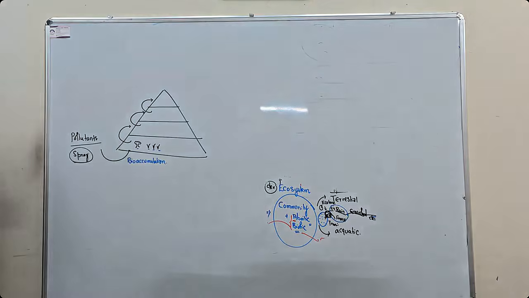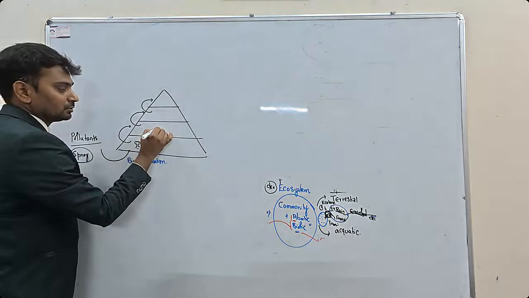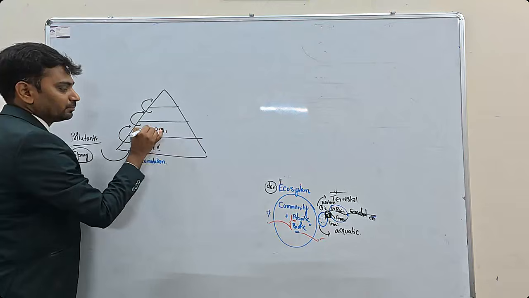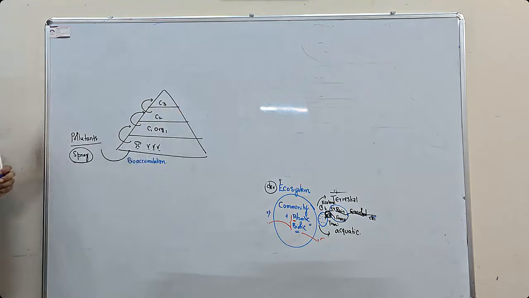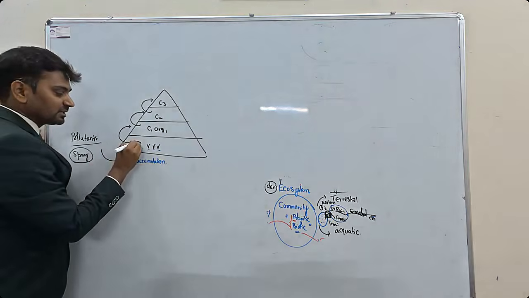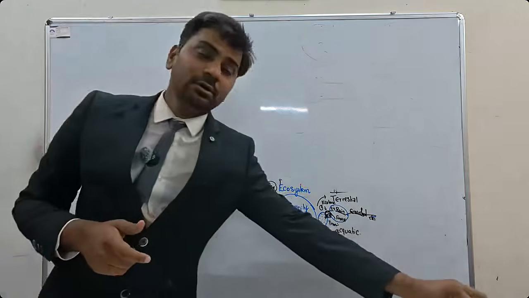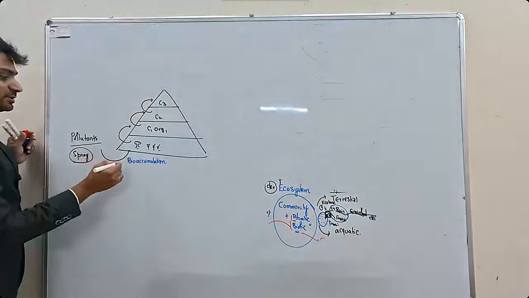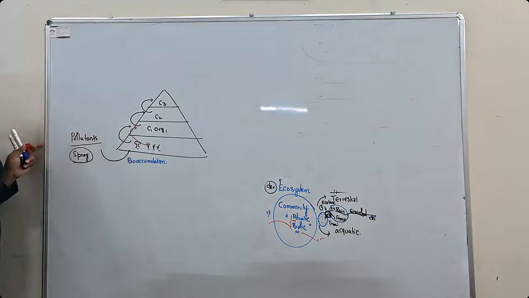Now, as these organisms are eaten by the next organism, consumer 1, consumer 2, consumer 3. As this is eaten by consumer 1, the pesticide which is present here starts transferring to the next trophic level along with the food that you are taking.